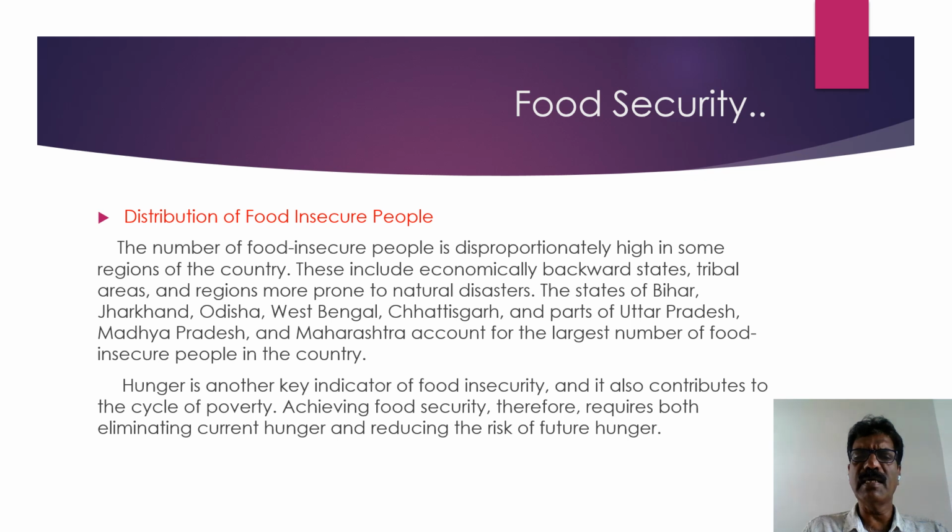Hunger is another key indicator of food insecurity, and it also contributes to the cycle of poverty. Achieving food security, therefore, requires both eliminating current hunger and reducing the risk of future hunger.